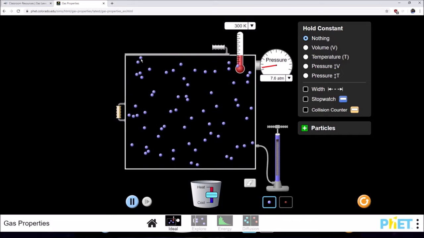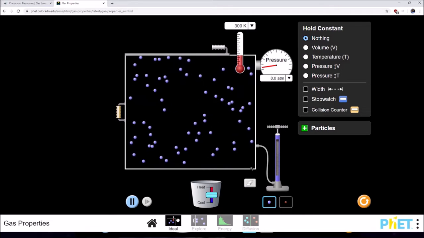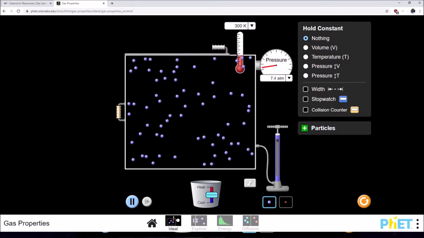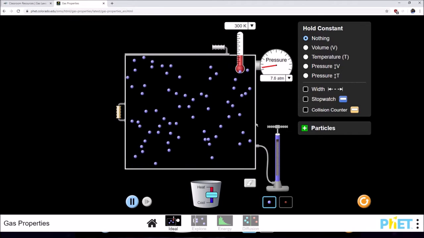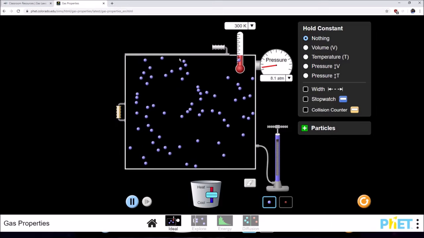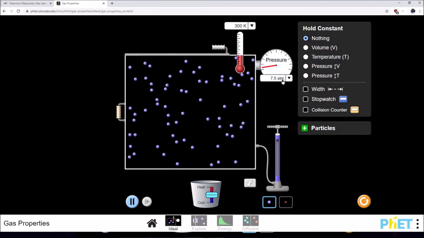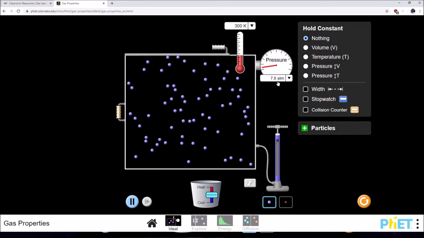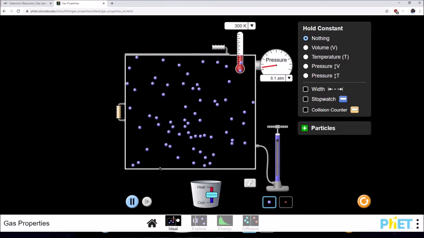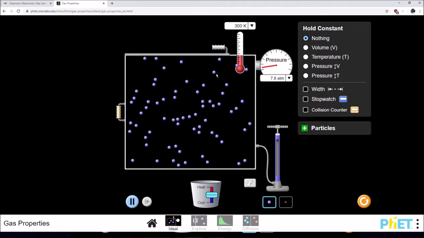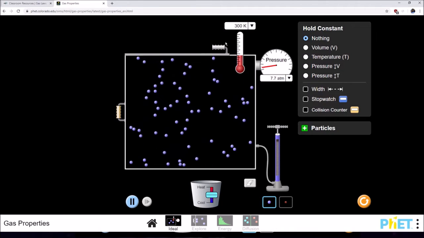We also said that the amount of pressure on the container is dependent on the actual collisions the particles make onto the surface. As you can see, every time these particles bump onto the surface, there is a change in pressure. The average kinetic energy of the system will change the overall temperature.